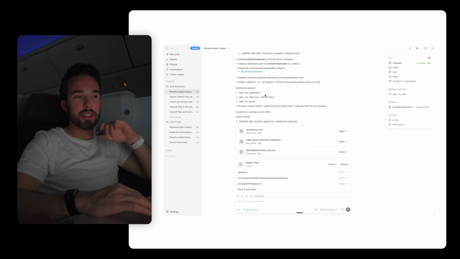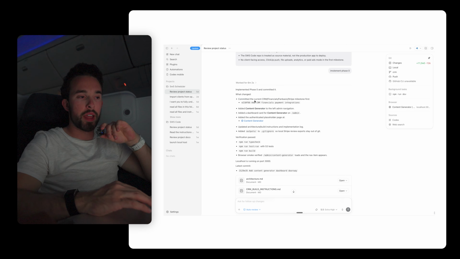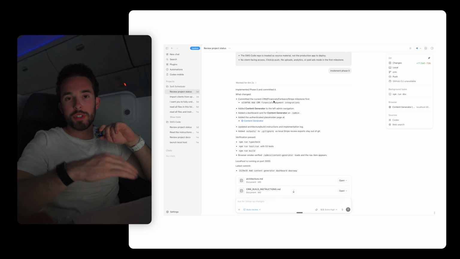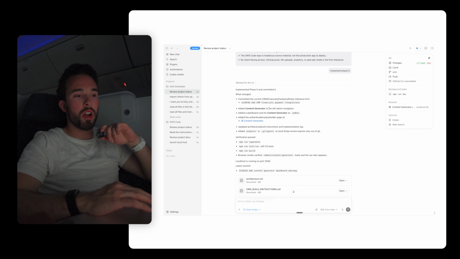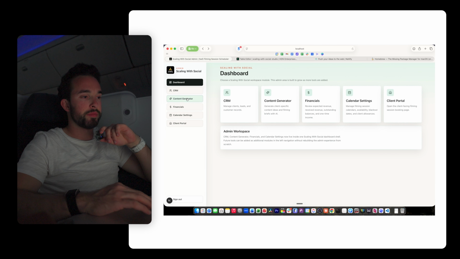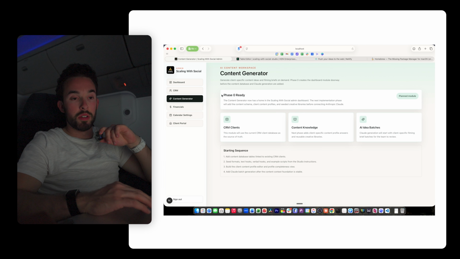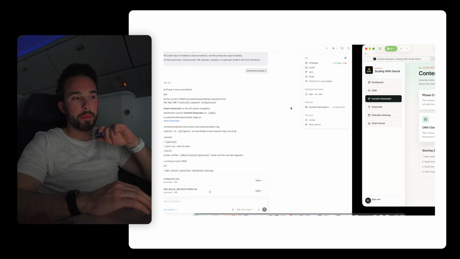Okay, so you can see it says implemented phase 0 and committed it. Committed what I did, which is saving. Added content generator. Let's see what happens if I click on it. Okay, cool. It created all this, CRM clients. So it hasn't really done anything. It just built the page.